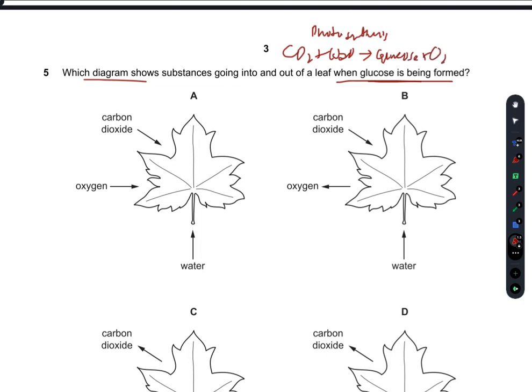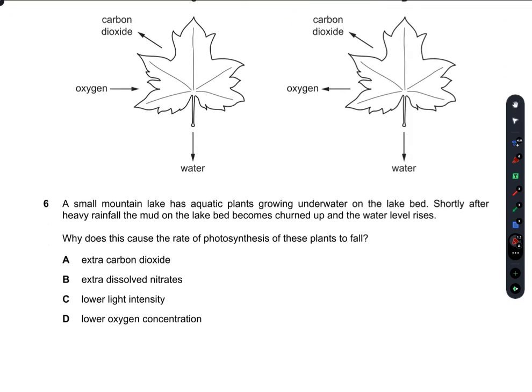So it means that this is a leaf. Carbon dioxide would be absorbed, oxygen would be given out, and water would also be absorbed. So B is our right answer because it contains all the necessary arrows we need for the absorption and excretion. So B is our right answer.